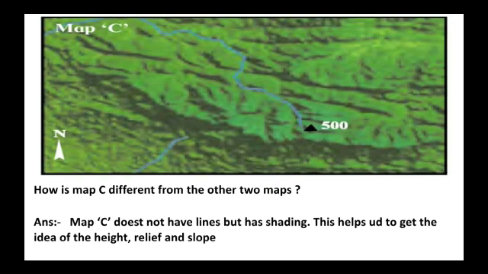The earlier two maps were physical maps, and this map is a digital map, and this has color shading, the color difference in the height. As it reaches higher and higher, the green color turns darker and darker.